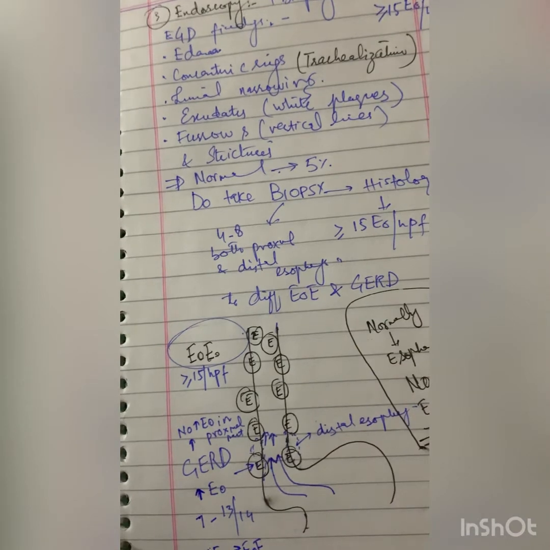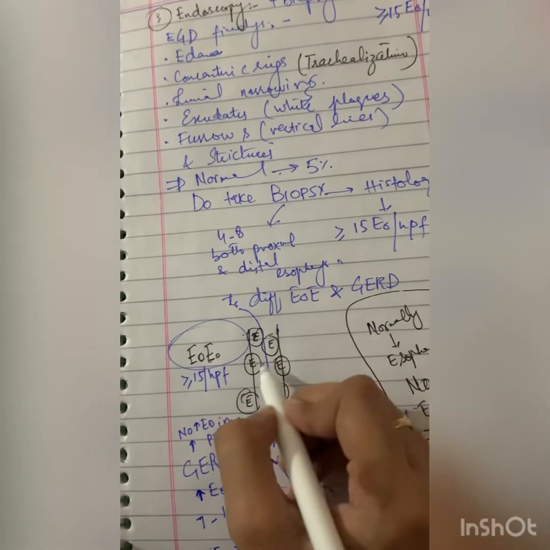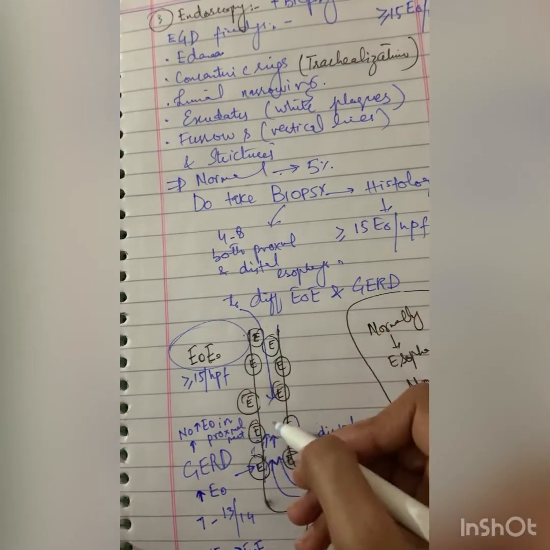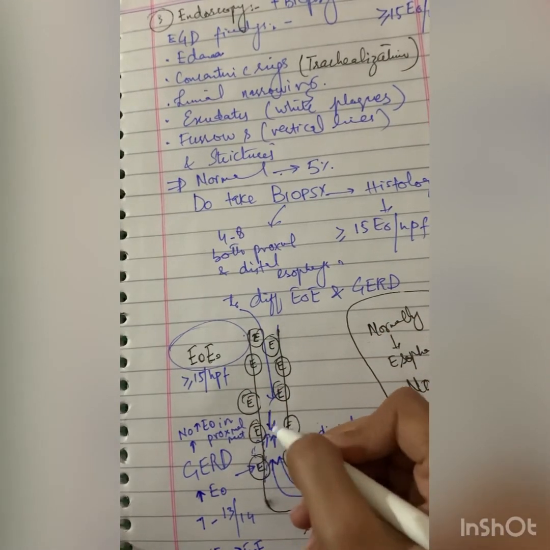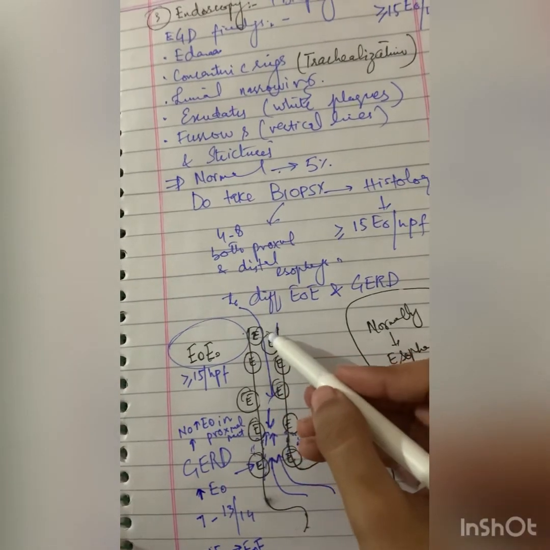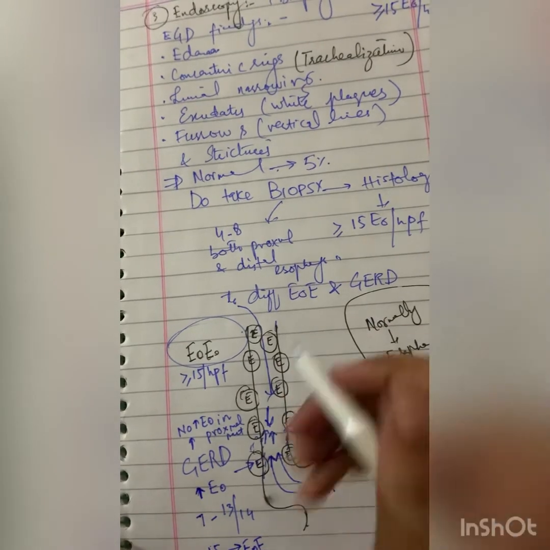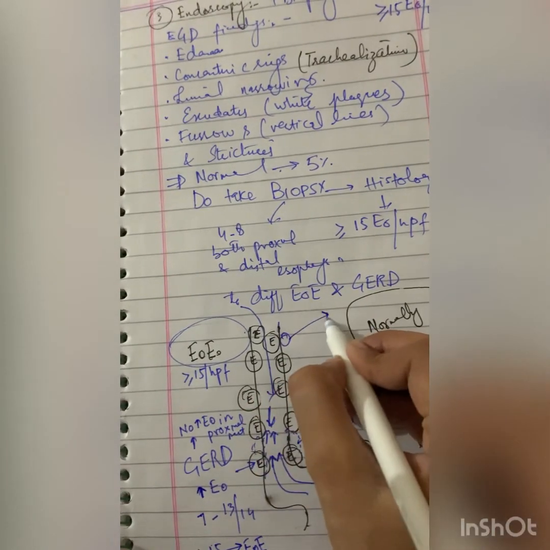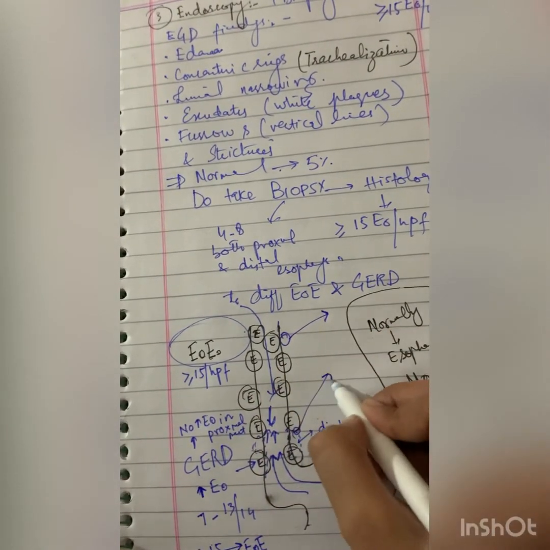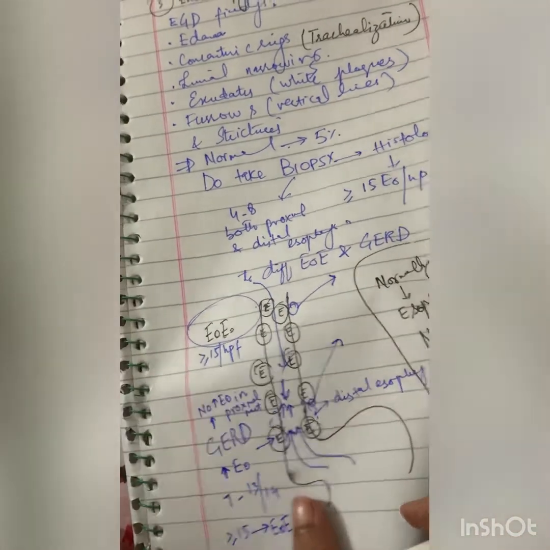Because it occurs due to the passage of the food, which starts from the proximal esophagus up to the distal esophagus, we find the eosinophils both in the proximal and distal part. So we take biopsy from both proximal part and distal part to make the diagnosis of EOE.